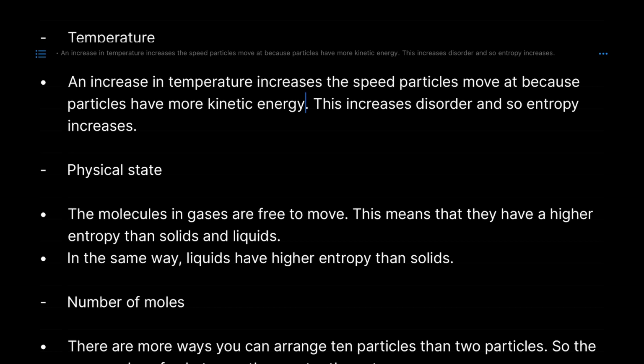When they're more disordered, there's more possibilities for that atom or compound to react with the other reactant in order to get your product. Whereas if you have a low temperature, those particles have less kinetic energy, so they move less, and they're still stuck within, still pre-ordered. Those atoms are pre-ordered, so the entropy is low, and therefore there's less possibilities for that reactant to react with the other reactant.